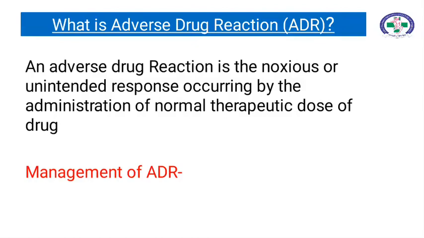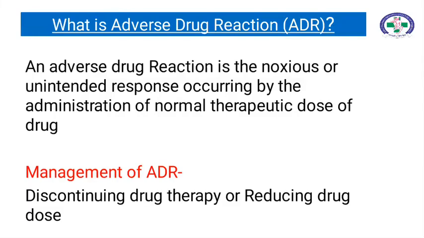Usually, adverse drug reactions are managed in two ways, either by discontinuing the drug therapy or by reducing the quantity of the drug dose. By taking these measures, one can prevent adverse drug reactions.